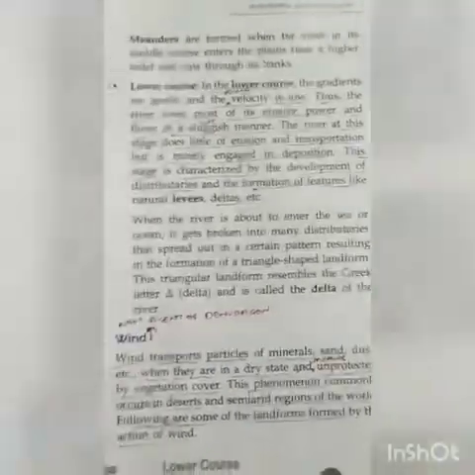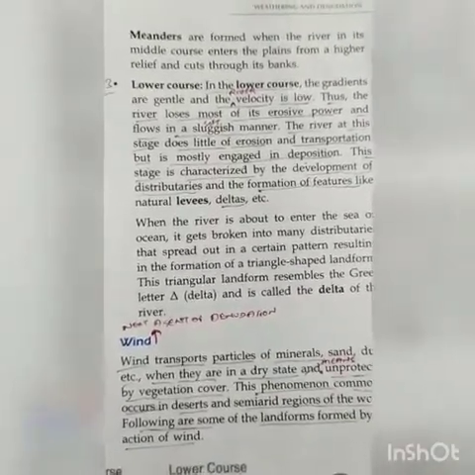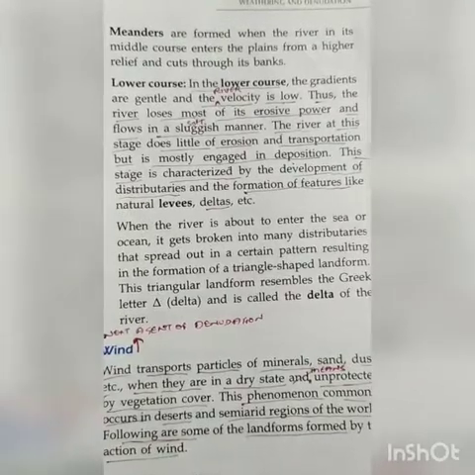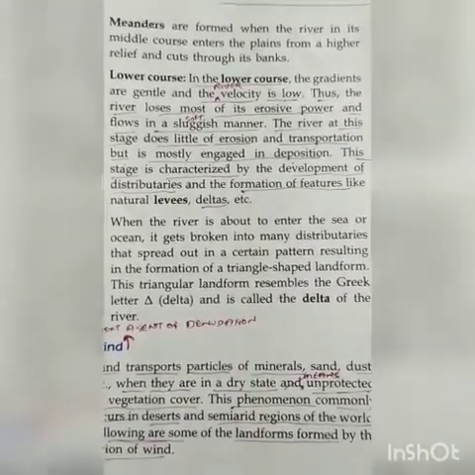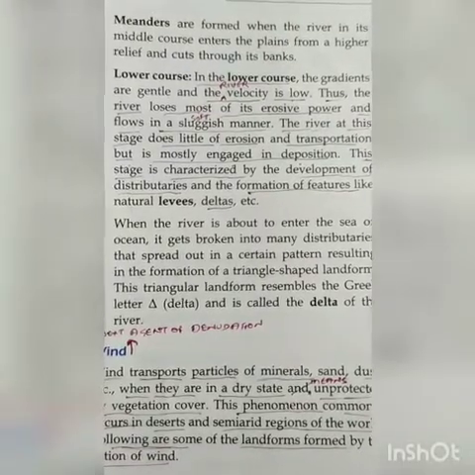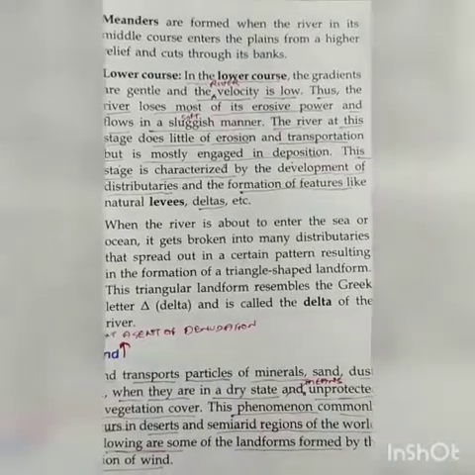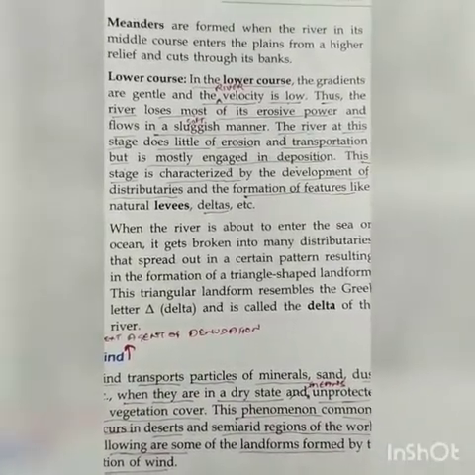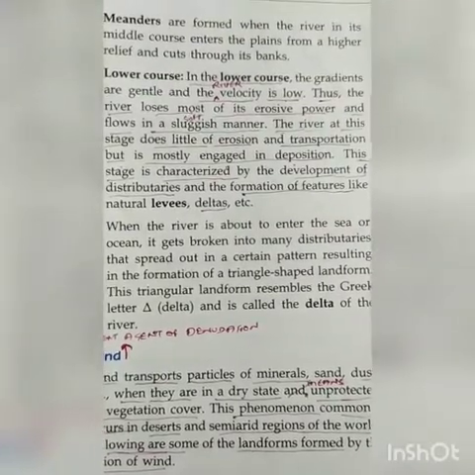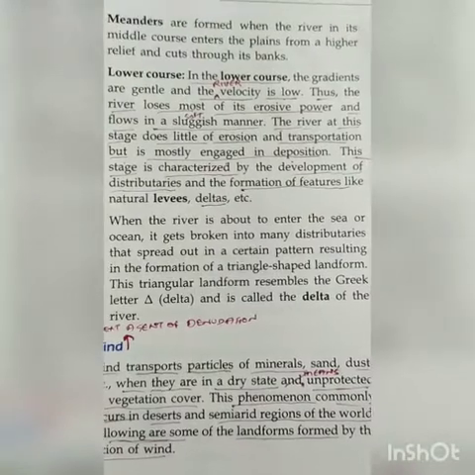We talk about the lower course. In the lower course, what happens? The river velocity is very low, meaning the speed of the river is very low. Thus, the river loses most of its erosive power. What is erosive power? It is the power of the water that carries small particles along with it as it flows. The river flows in a sluggish manner.